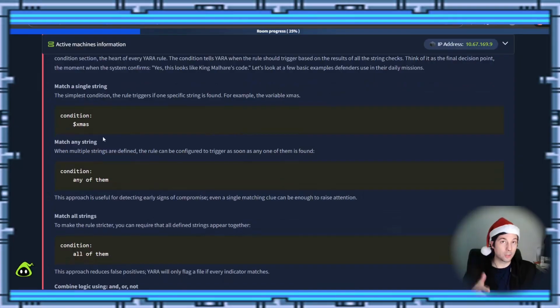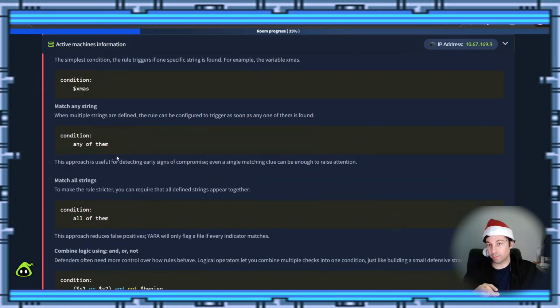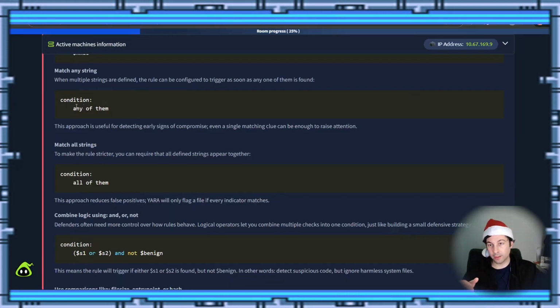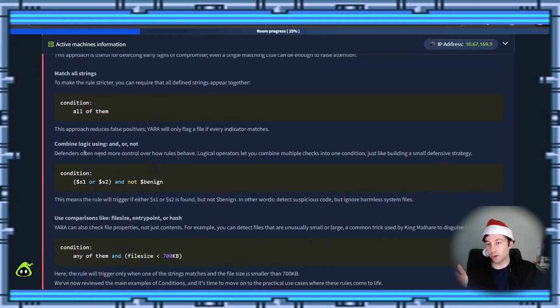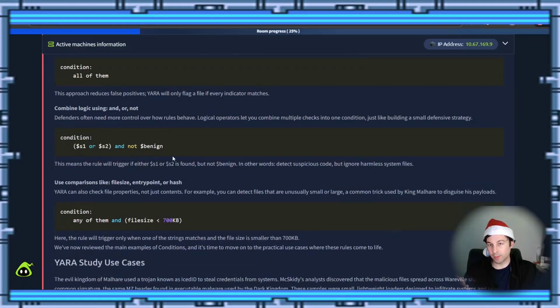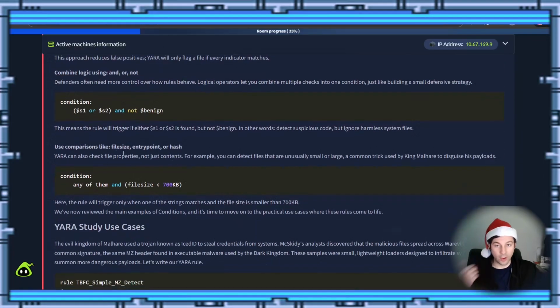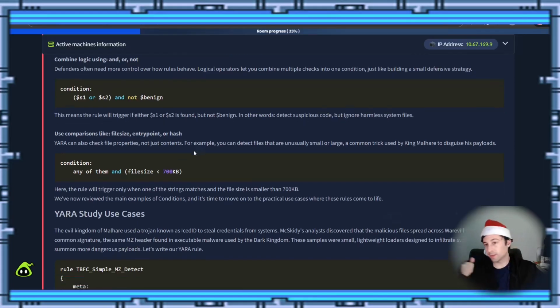So you can say this one or that one, or a combination of them. You have to match any string or match all the strings, different things like that. You can also use combinations of and, or, not logic, such as showing some examples here. Then you can say maybe you have to look for file size, entry points, or even hashes. Hashes are coming, I think you go back to the idea of virus signatures.